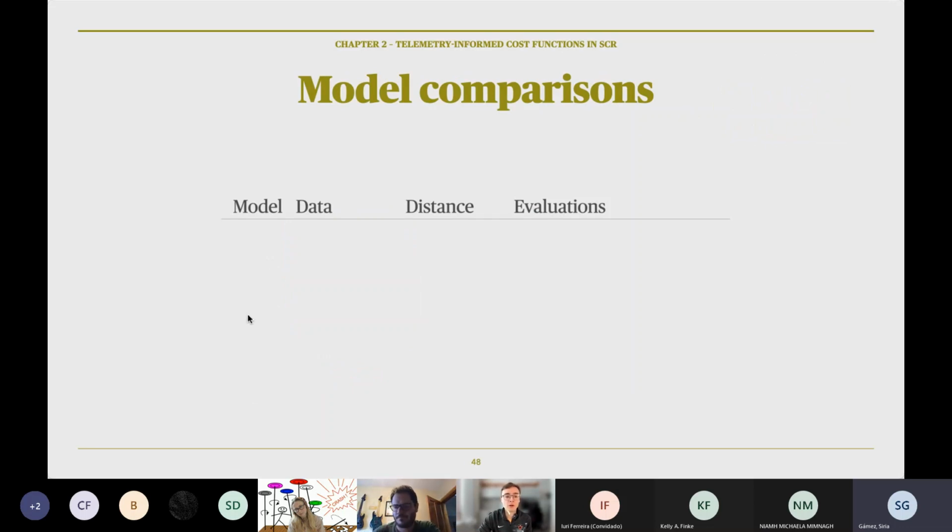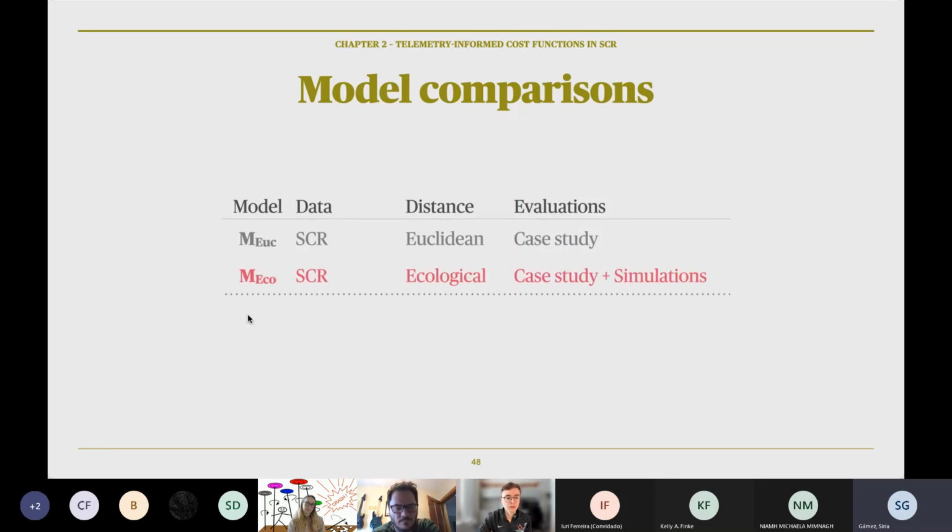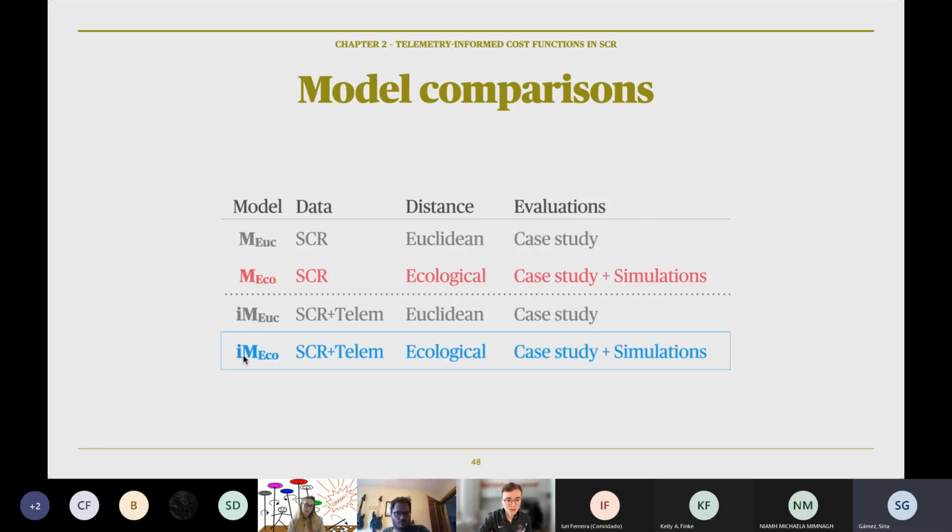We wanted to see how our new model compared to other models. So we compared performance among 4 models. We used simulation, and we also used a case study so we could try out our model on real data. The case study data were collected on black bears in New York State. We used the non-integrated standard SCR model using Euclidean distance, which is distance as the crow flies. Then the non-integrated SCR model using ecological distance, the telemetry integrated model with Euclidean distance, and then our full model, the telemetry integrated model with ecological distance. So we can check out our results by using these models.